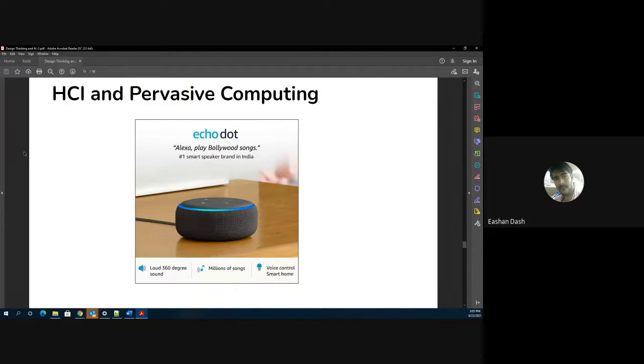Okay, so this, I'm sure all of you know, is the Amazon Echo Dot. Probably one of you can tell me what is the use of this? How does this work? And how is it different from radio? Right, because I believe this has millions of songs or whatever. How is this different from a radio?